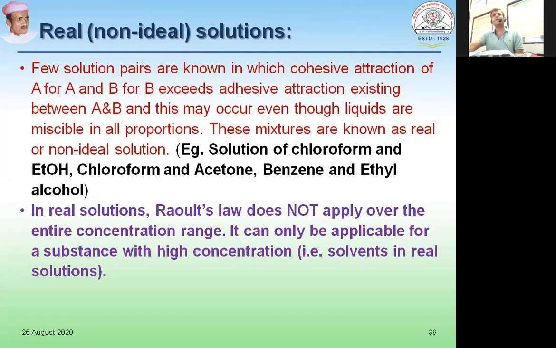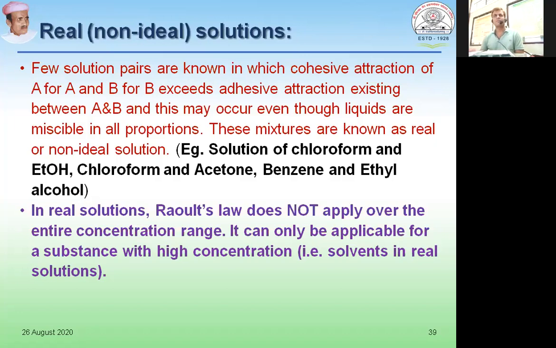When looking at the solutions, you will not find any difference when you are mixing, say, ethanol with methanol, and when you are mixing chloroform with ethanol. The difference you will observe is in the total volume you get. If you add 50 ml of ethanol to 50 ml of methanol, the total volume will be 100 ml, which is known as an ideal solution. Whereas in the case of chloroform and ethanol, when mixed 50 ml with 50 ml, you will not find that it gives 100 ml of solution.